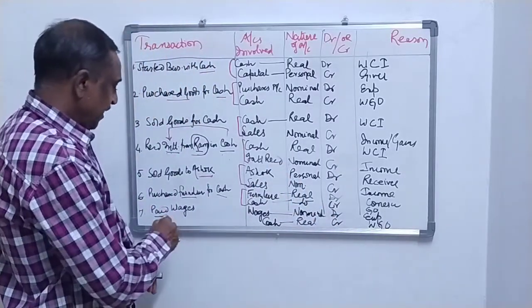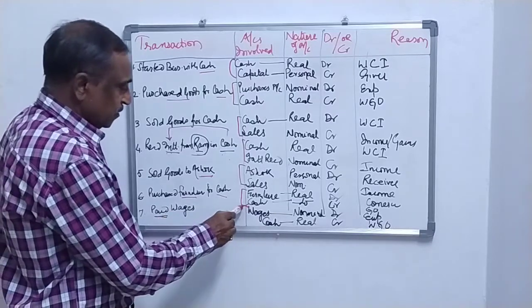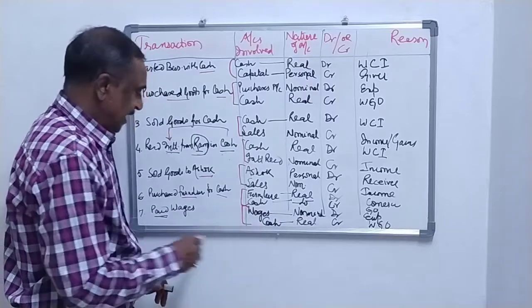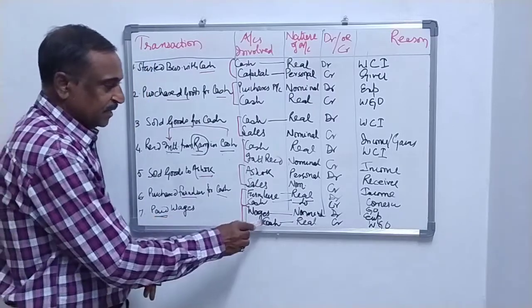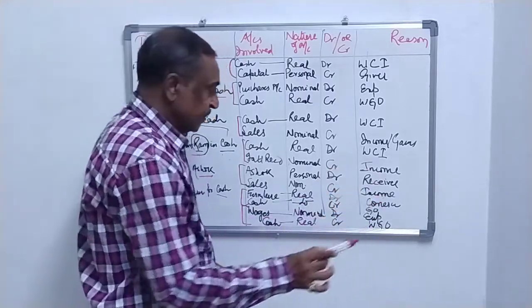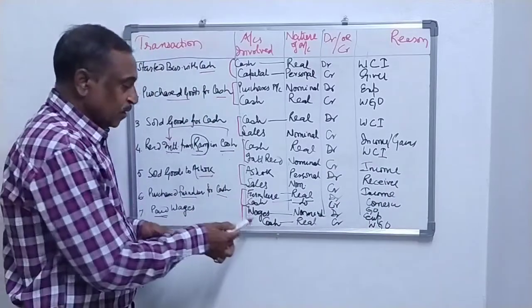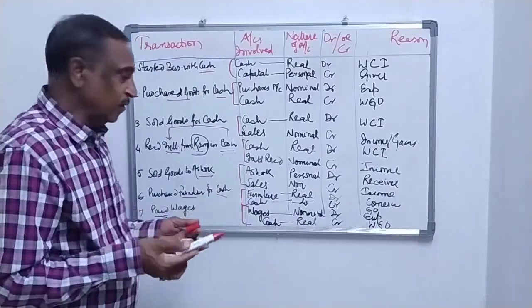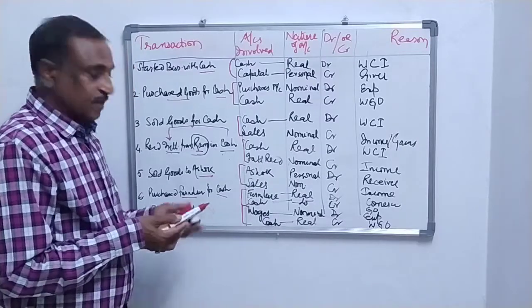Now last is paid wages. So two accounts involved in this transaction are wages and cash. Because you are paying cash, cash is going out of the business. And why are you paying cash? On account of wages, because someone has worked for you and you have to pay for him.